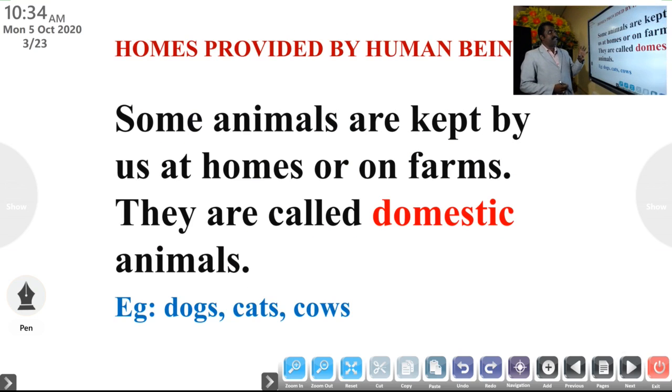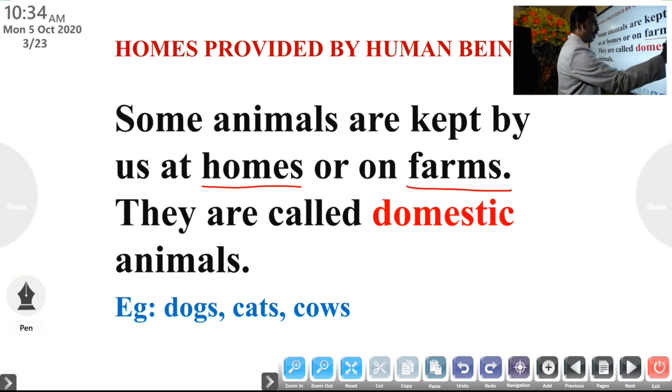Today we are going to study the homes provided by human beings. There are some animals that cannot make their own homes, so we have to provide homes for them. Some animals are kept by us at our homes or on farms.